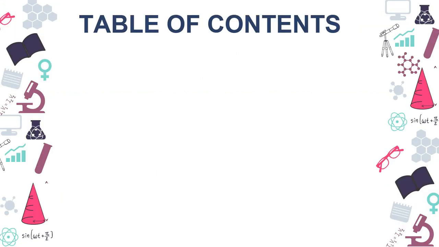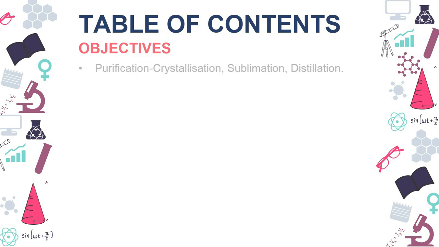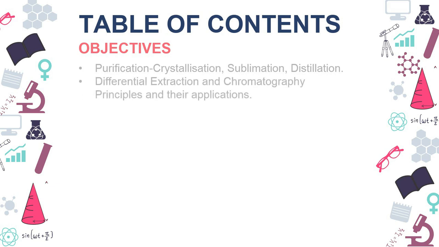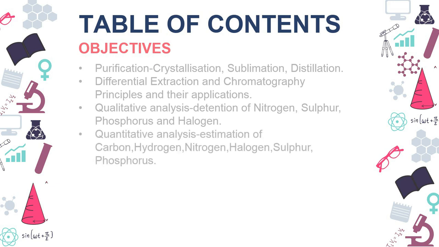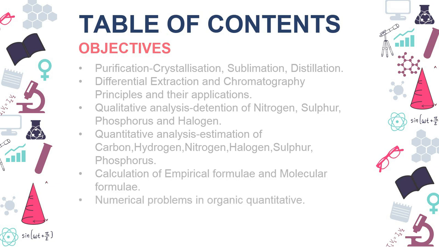In the table of contents, we have certain objectives, and the first is purification. The purification methods involve crystallization, sublimation, and distillation, and we'll also study differential extraction and chromatography, their principle and their applications. We'll also study qualitative analysis, detection of nitrogen, sulfur, phosphorus, and halogen, along with quantitative analysis, estimation of carbon, hydrogen, nitrogen, halogen, sulfur, and phosphorus, calculation of empirical and molecular formula, and last but not the least, numerical problems in organic quantitative. So these are the topics which we'll cover in the further lectures. So let us start the chapter.